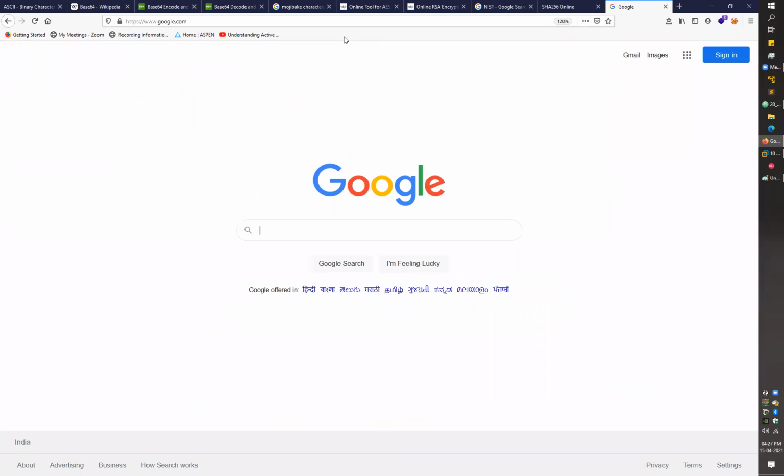But the point is how my browser ensures that the website I am visiting, google.com, is the actual google.com. My browser verifies that trust with the help of digital certificates.